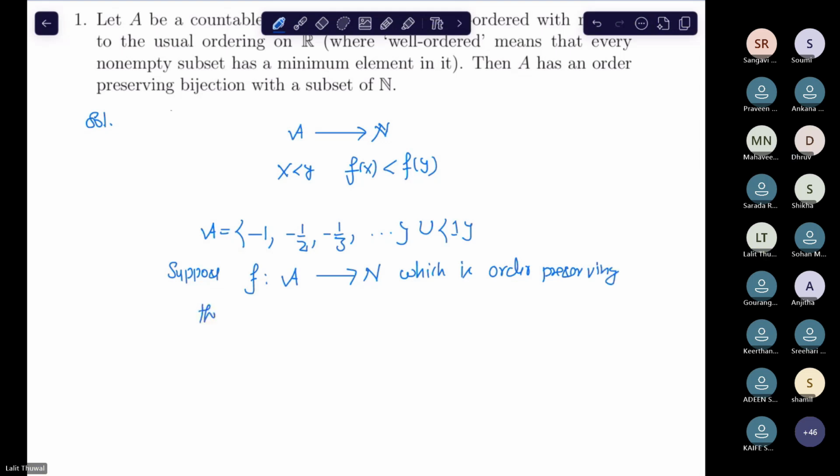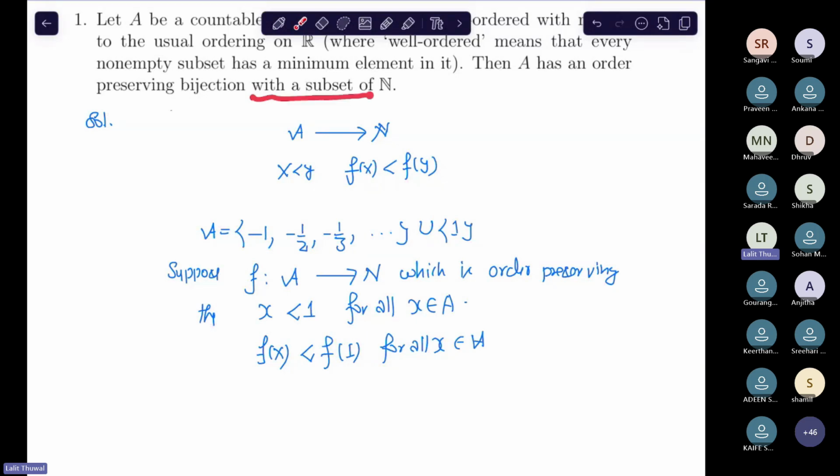Then for all x in A, every element of this A is less than or equal to 1. So by the order preserving property, we get that f(x) is less than or equal to f(1) for all x in A, which is not possible for any subset of N. Here it is written that there is an order preserving bijection with a subset of N.